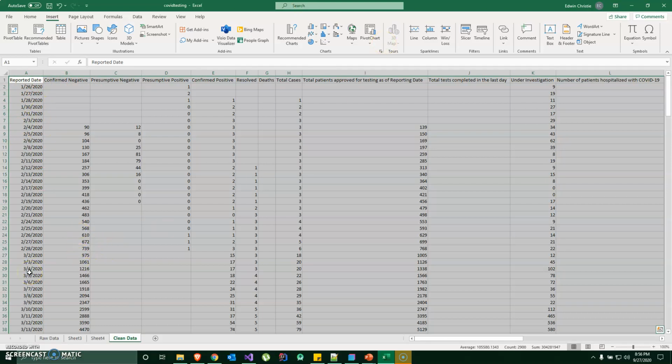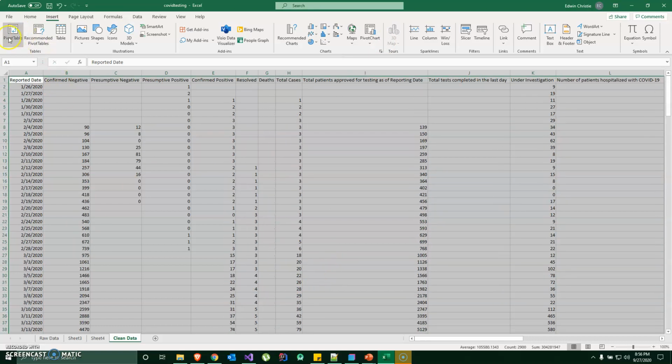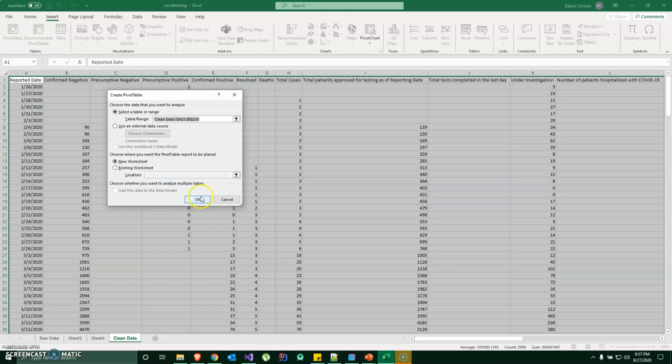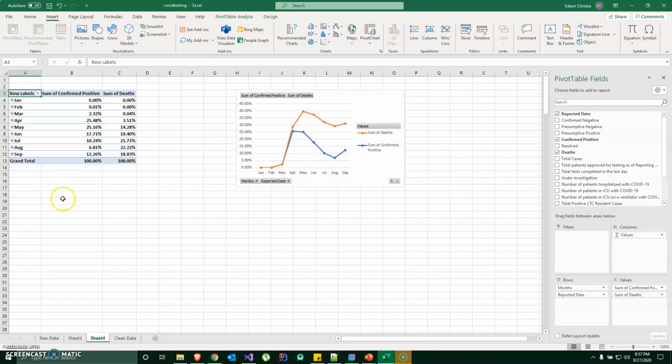To create the pivot table, I selected the whole data right here, just like this, clicked on pivot table and clicked OK. And as I pressed OK, we got a new sheet. It was actually empty, and then we had this on the right corner of the screen. As you can see, we have this pivot table fields, and I selected all the three fields which I required to create my chart. That was the reported date, confirmed positive cases, and the deaths. I selected these three fields.